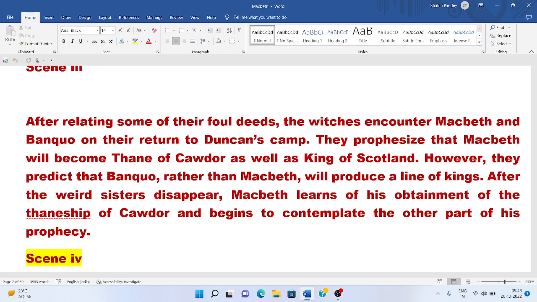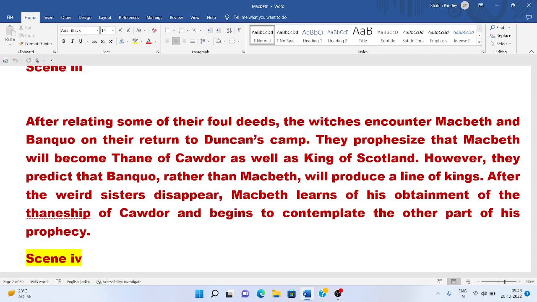Now Macbeth is a very ambitious person, and he has so much overvaulting ambition that he can do anything to get the throne of Scotland. Then what happens? Macbeth is surprised at these prophecies made by the witches.